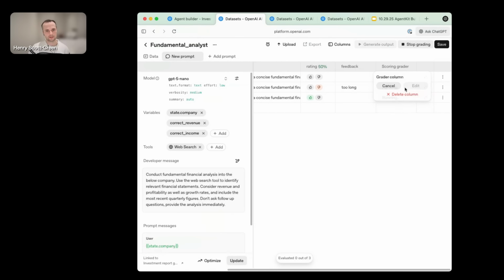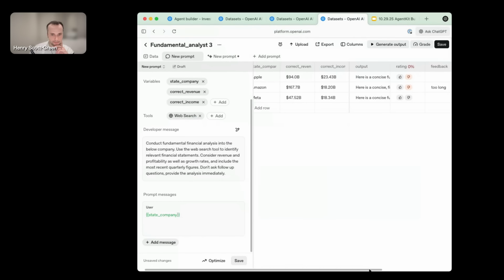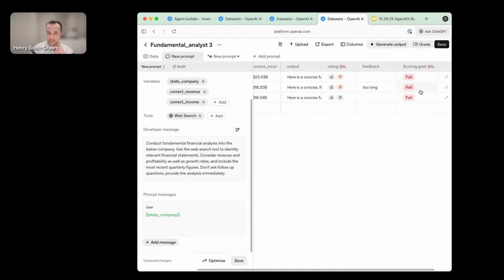In fact, let me just change that. Okay, let's just leave that. So that's now going to run through and complete those grader ratings. That's going to take a little while to run through because we've got a lot of data in there. So I'm going to tab over to a dataset that I created earlier, where you can see these graders have now completed.